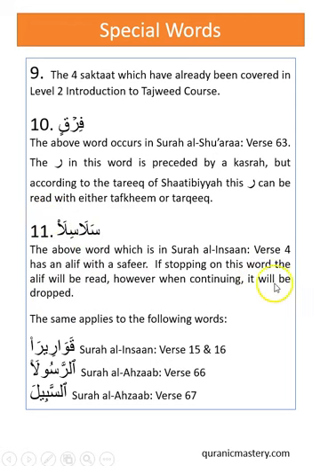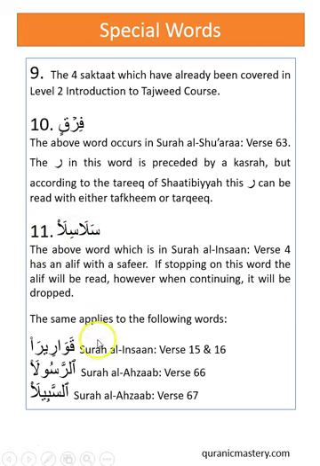However, when continuing, it will be dropped. So if we are reading and we stop on this letter, then we will say salasila, or if we are continuing, we won't say the alif. So this safir comes into play when you are continuing, but not when stopping.